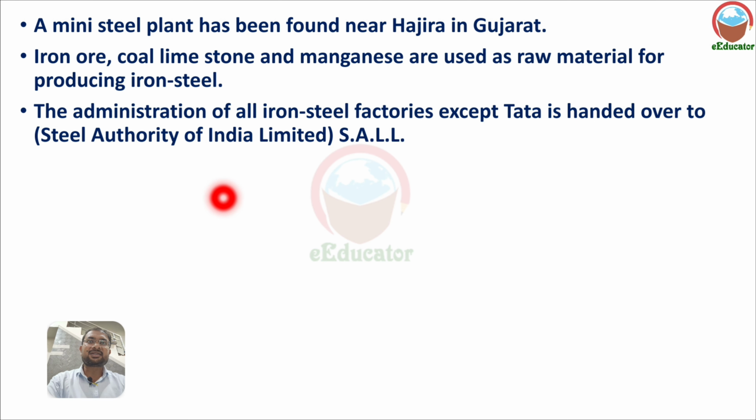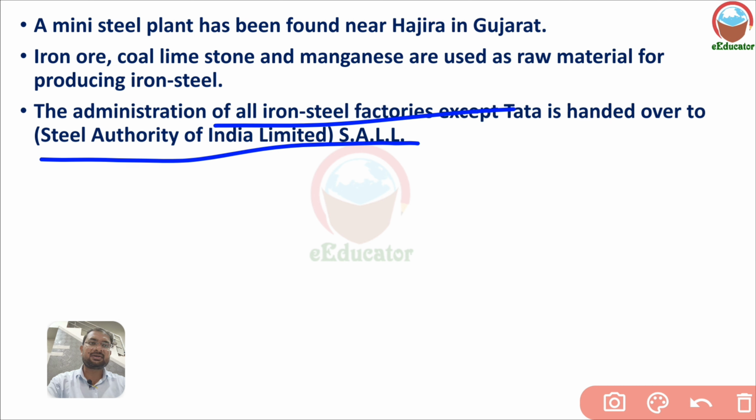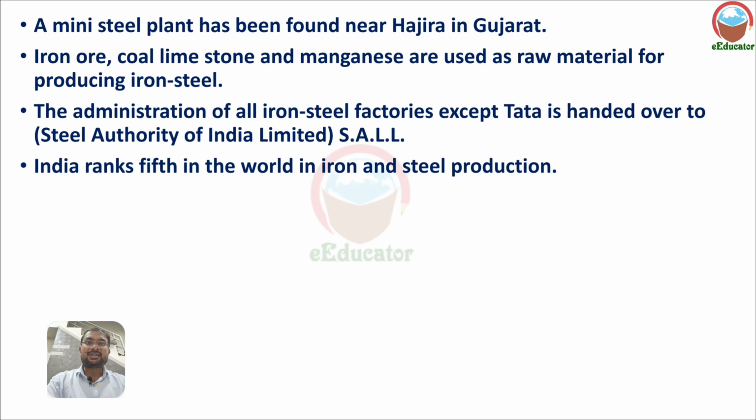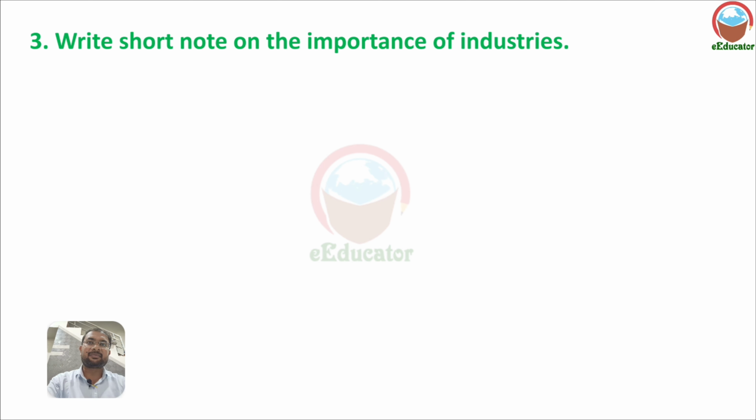The administration of all iron and steel factories except Tata is handed over to the Steel Authority of India. The Steel Authority of India administers iron and steel production. What is the rank of India? India ranks 5th in the world in iron and steel production.